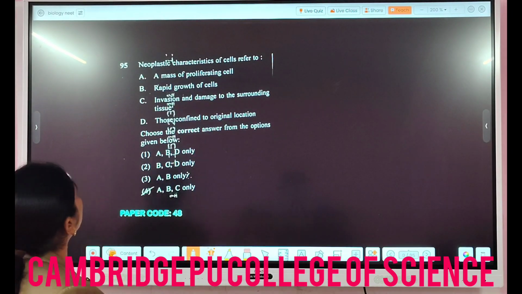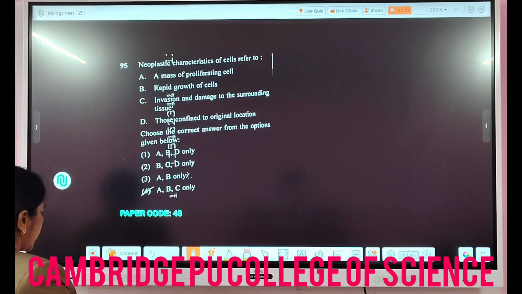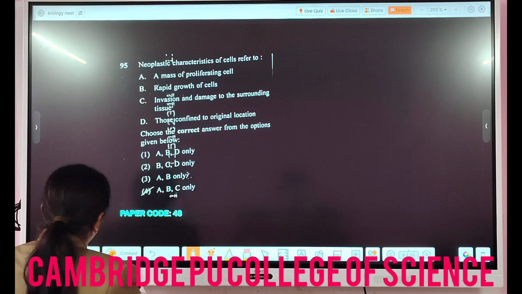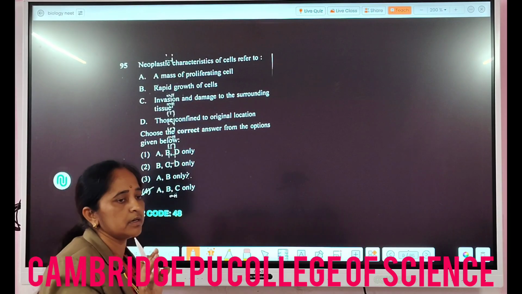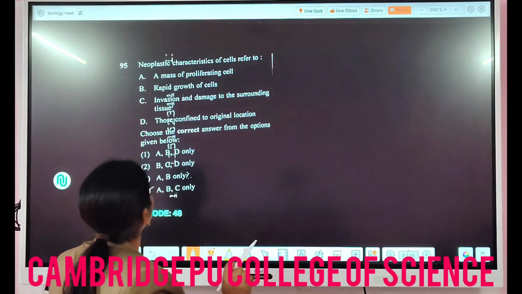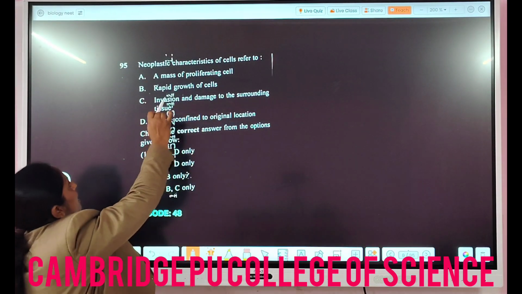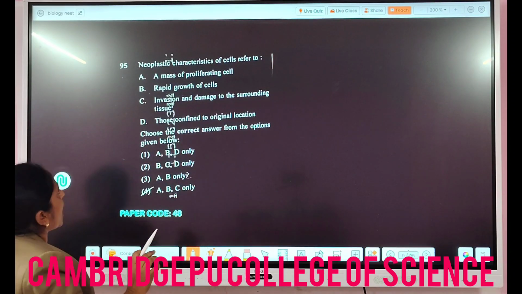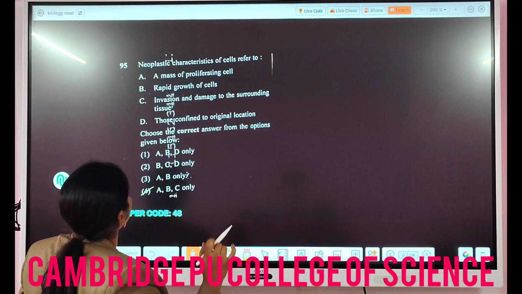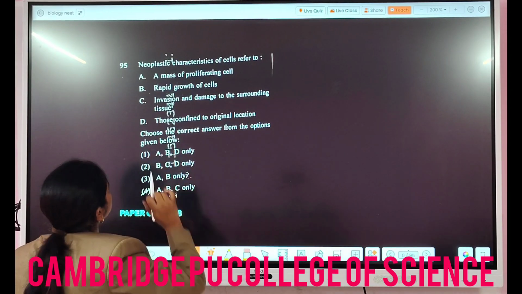Then next one, neoplastic characters. Do you know what neoplastic characters of the cells refer to? It is in regard to the cancer topic. A mass of proliferating cells, rapid growth of the cells, invasion and damage to the surrounding tissue, and those confined to the original location. So choose the correct answer from the options given below.